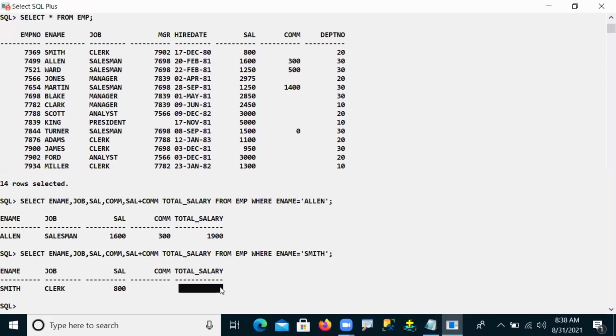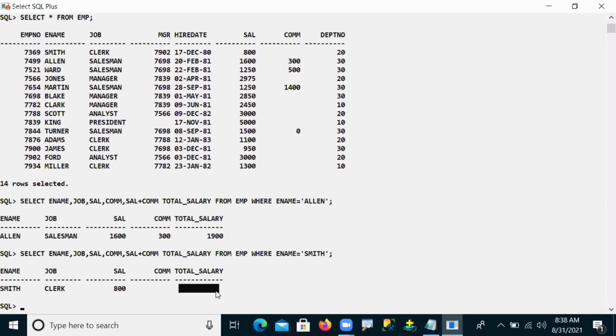Okay, 800 only. But here, guys, what it was showing to me, salary plus commission, total salary, is again nothing. That means 800 plus nothing is equal to nothing. That is what it is showing us.